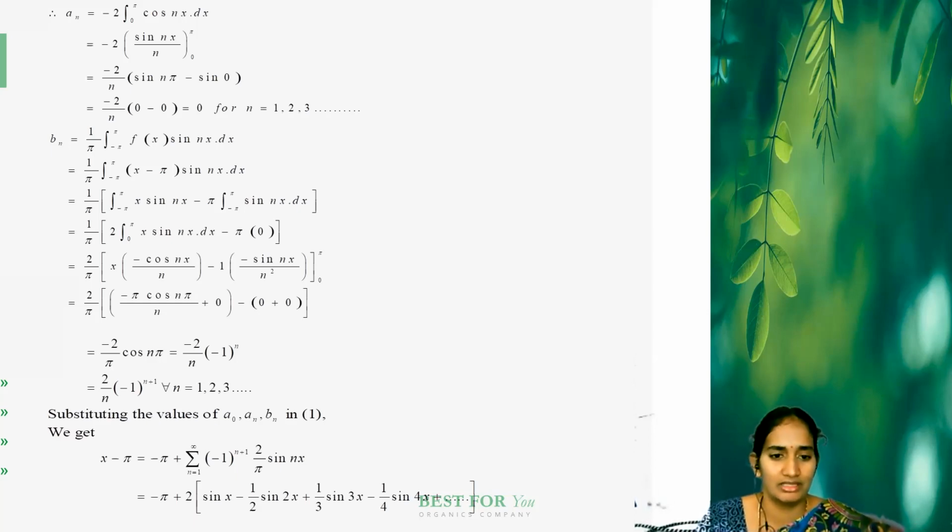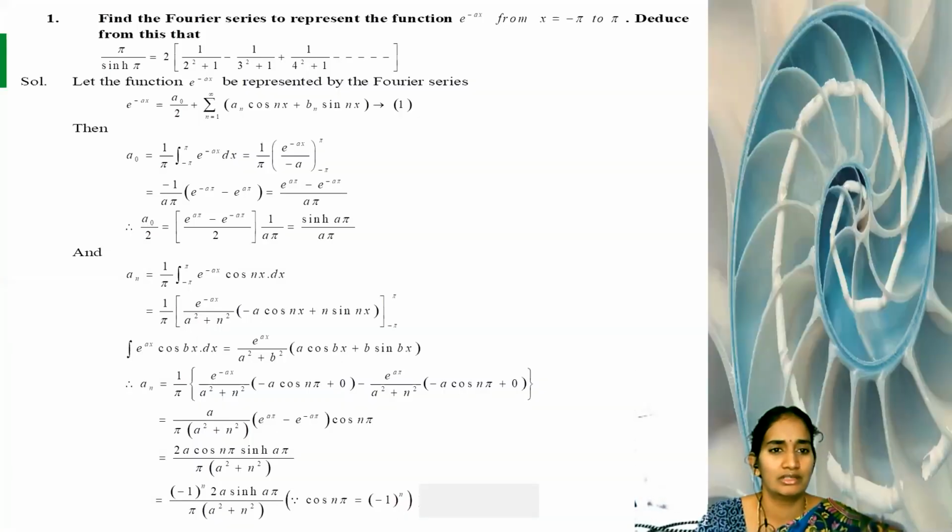N is 2, so here 2 by n, your value is not pi. So here minus 1 by 2 sin 2x plus 1 by 3 sin 3x minus 1 by 4 sin 4x plus and so on. So this is your required solution of the given question.